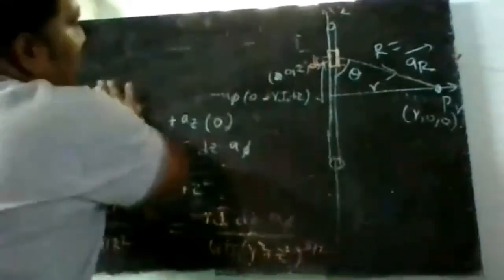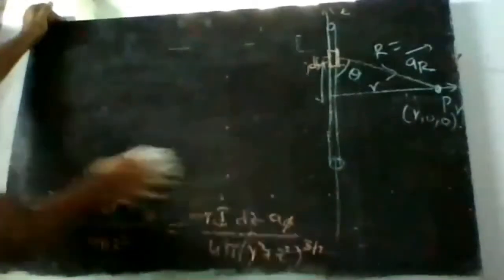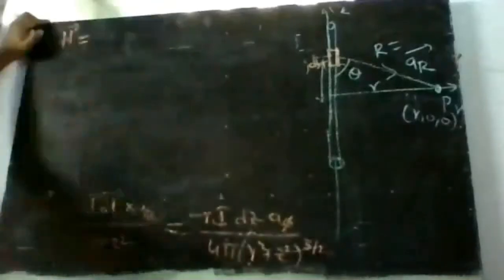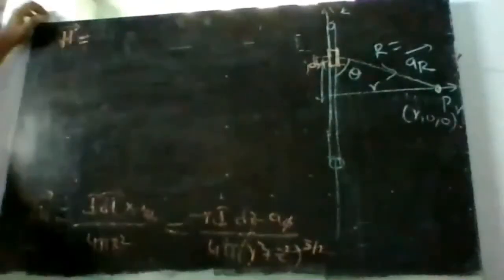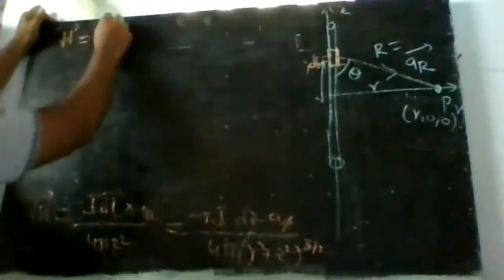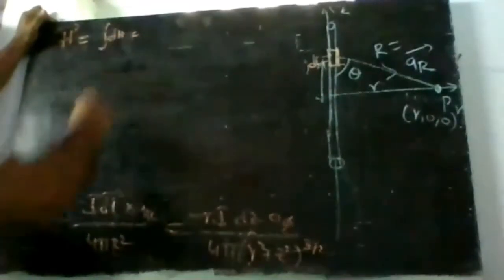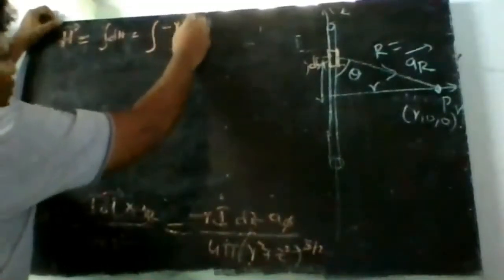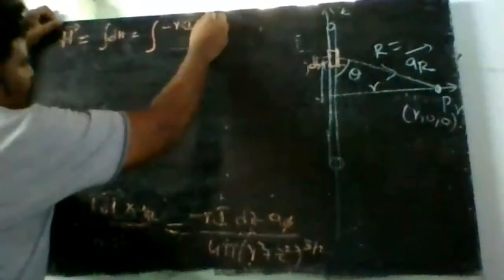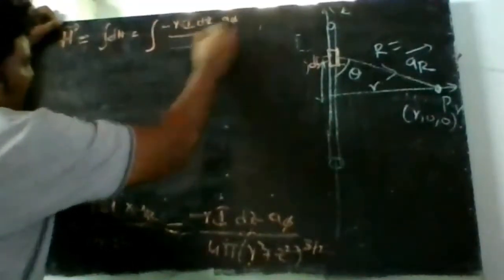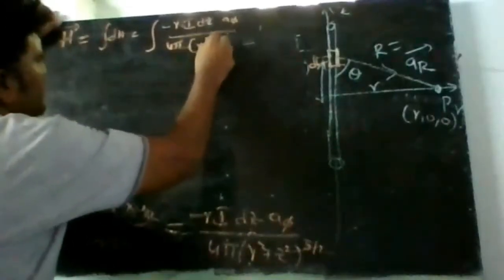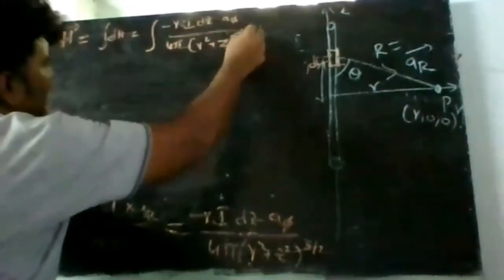Now we need to get the value of H bar. So how do I get H bar? H bar is nothing but the total magnetic field intensity because of the entire conductor. So H bar is equal to integral DH, that is equal to integral of minus R into I into dz A phi divided by 4 pi, R square plus Z square whole power 3 by 2.